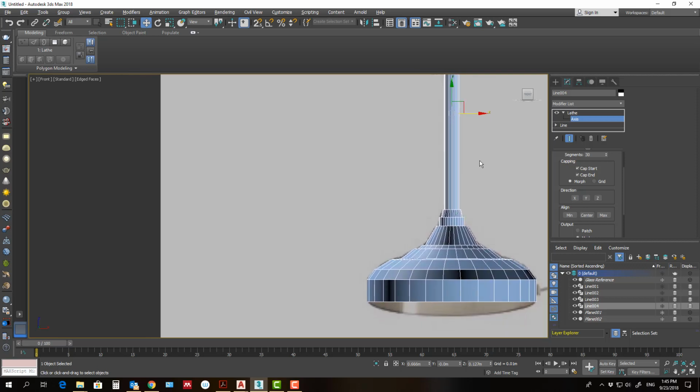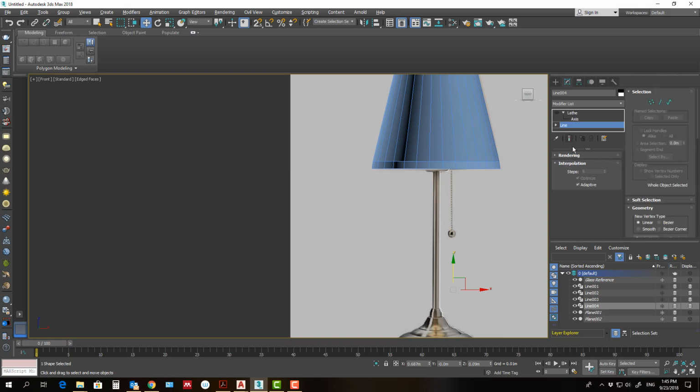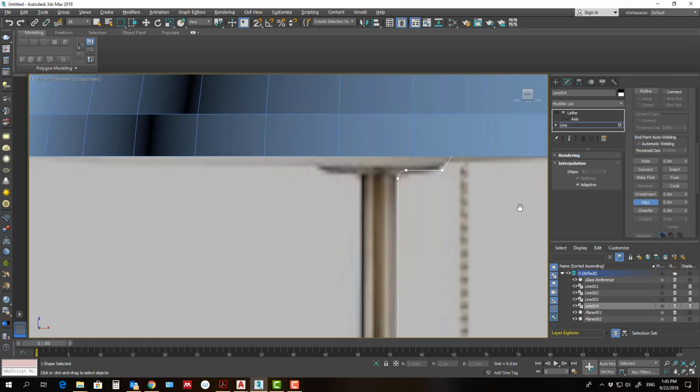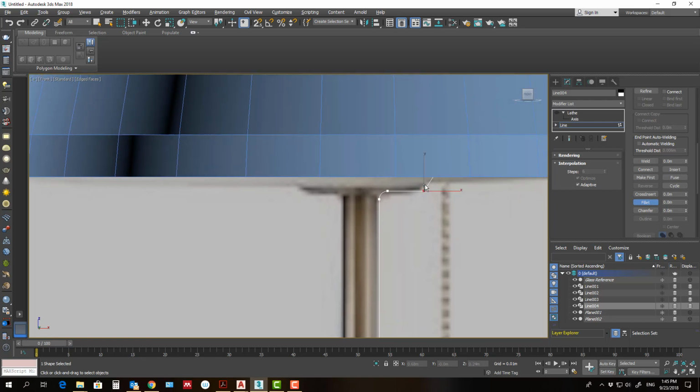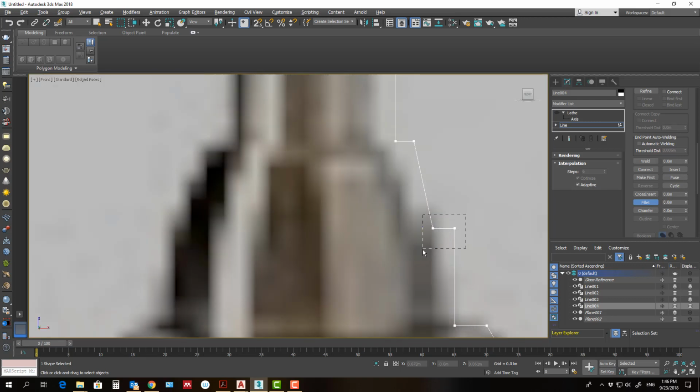Okay, I guess this is enough. And go to edit with the vertices. Maybe here we will make fillet. I guess this doesn't need more than fillet.